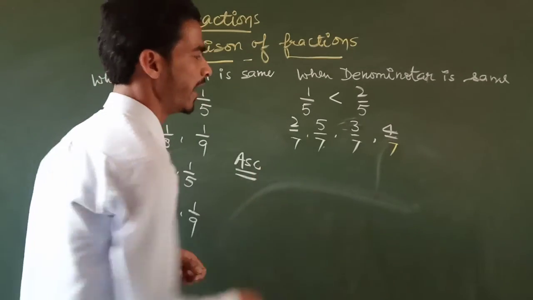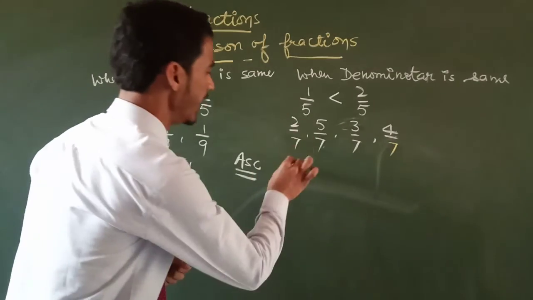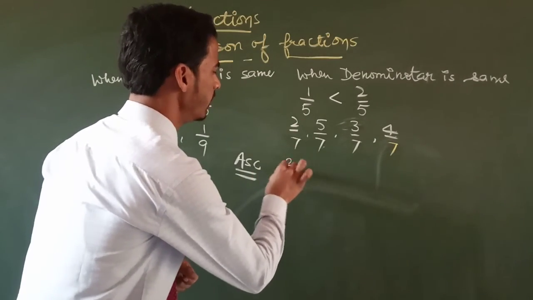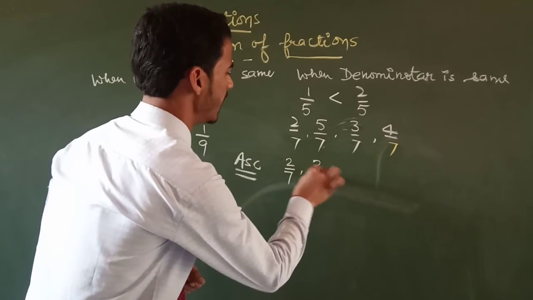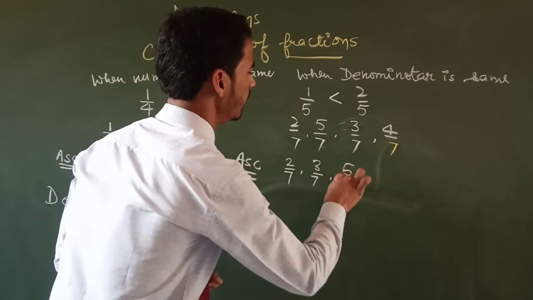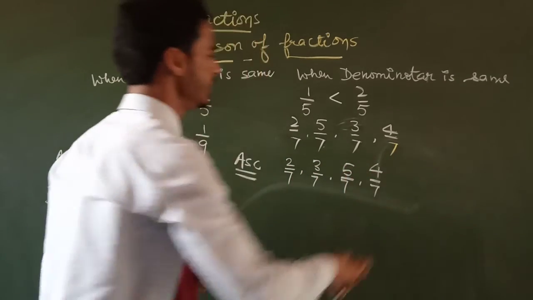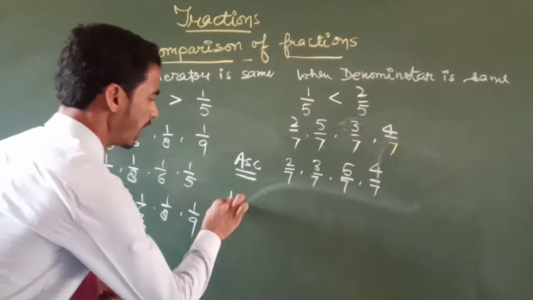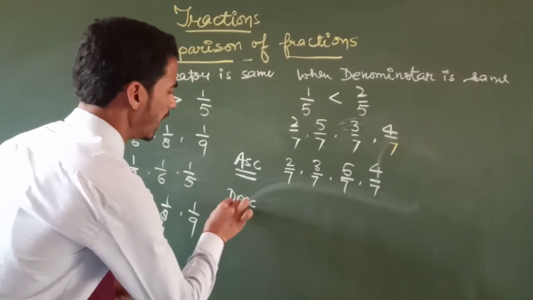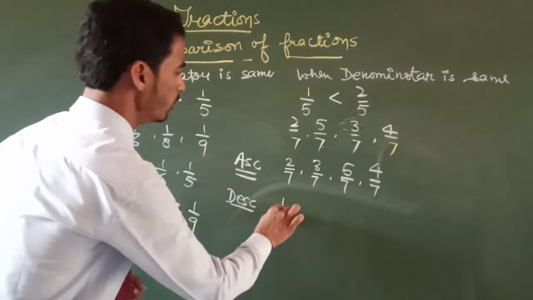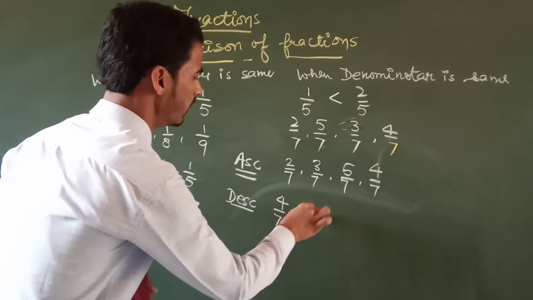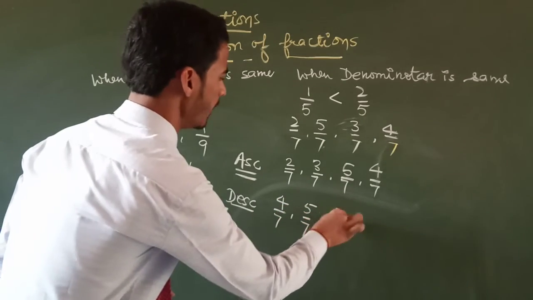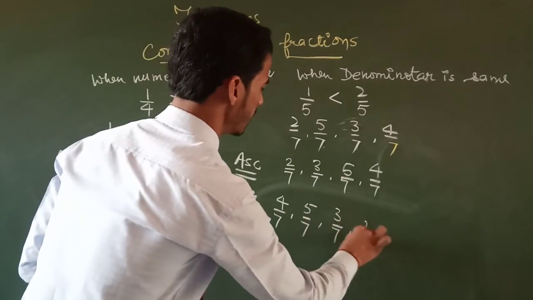So in ascending order we write the smallest numerator first, and that will be 2 upon 7, 3 upon 7, 4 upon 7 and 5 upon 7. That is ascending. Now we write in descending order, which is the opposite of it: 5 upon 7, 4 upon 7, 3 upon 7 and 2 upon 7.